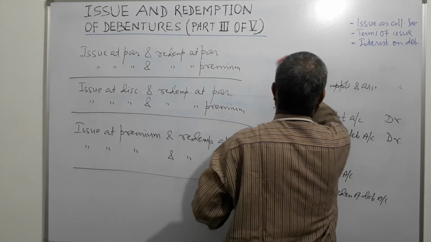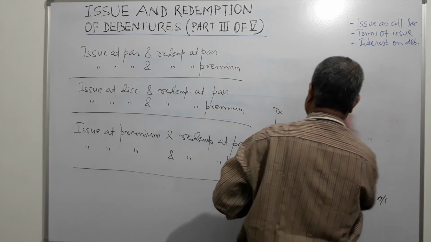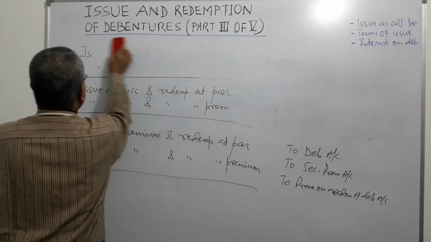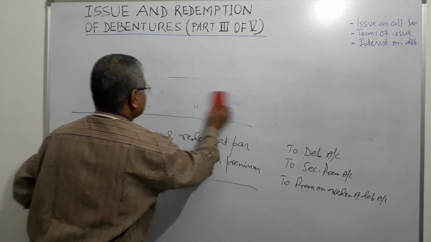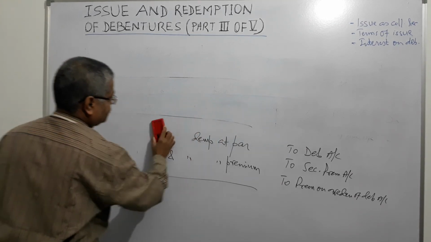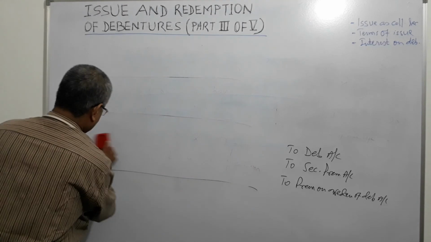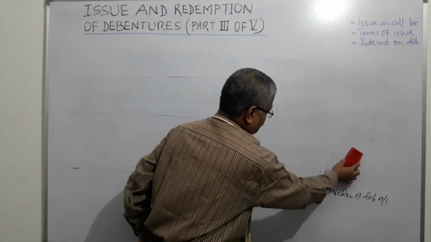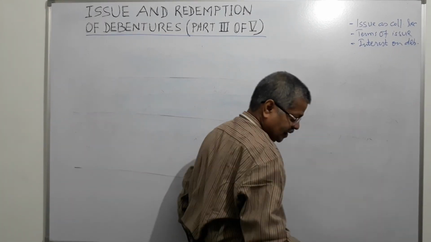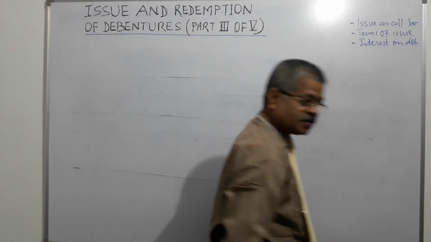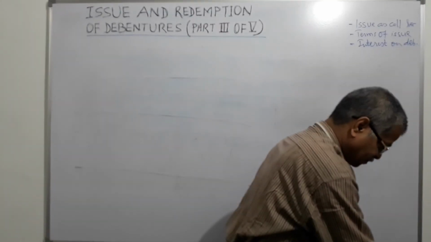So now we go to the interest on debentures. As per the Income Tax Act, the debenture issuing authorities are supposed to deduct tax on interest and remit it to the tax authorities wherever it is applicable.